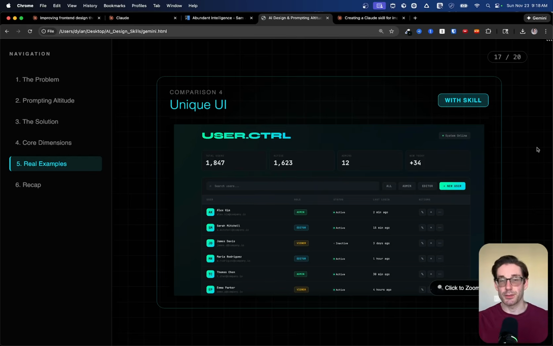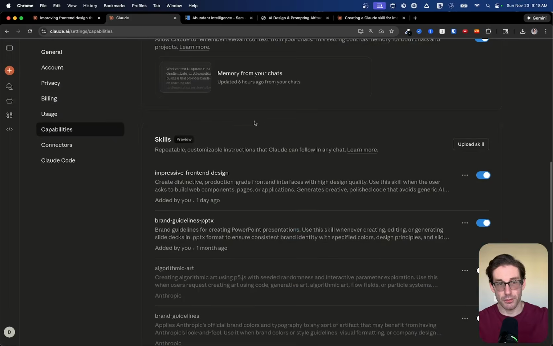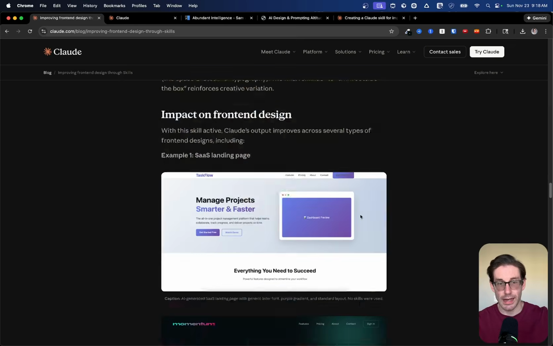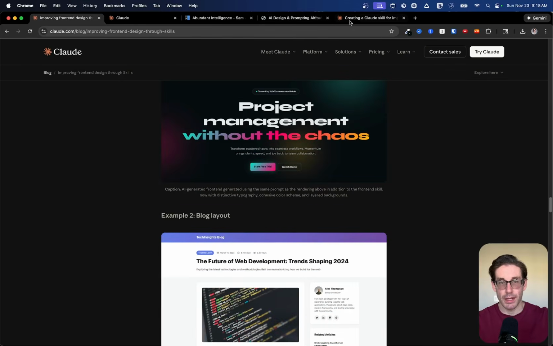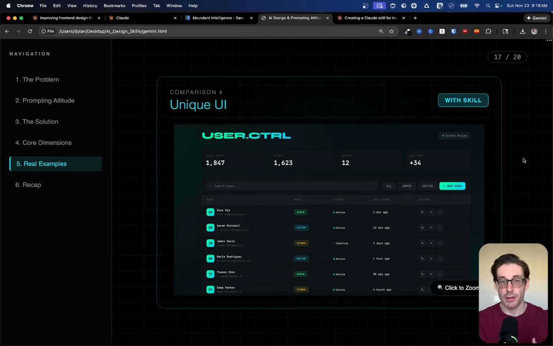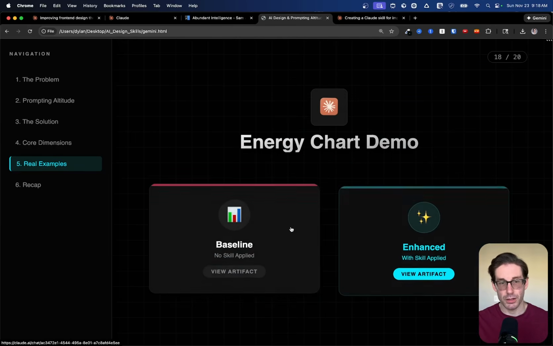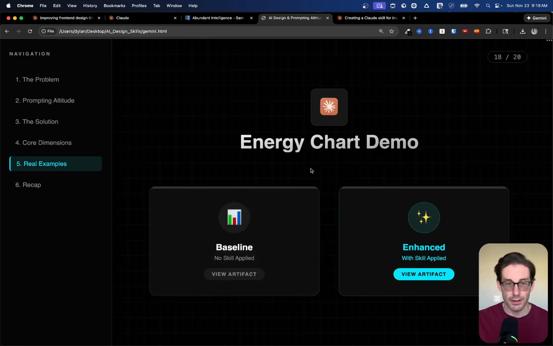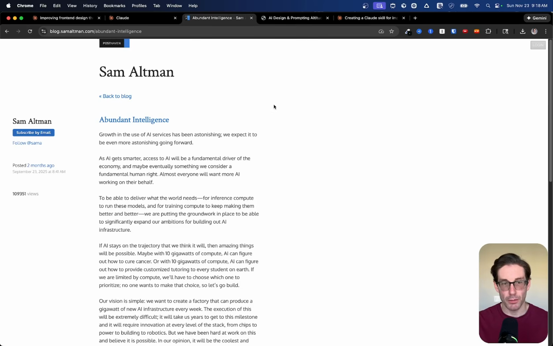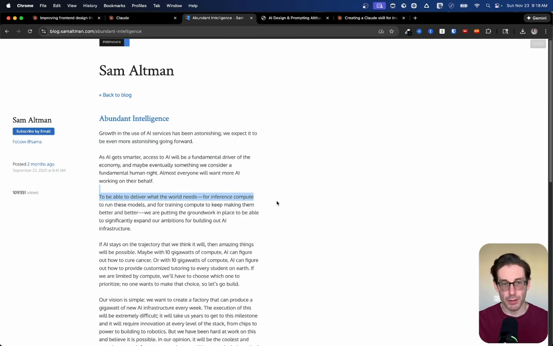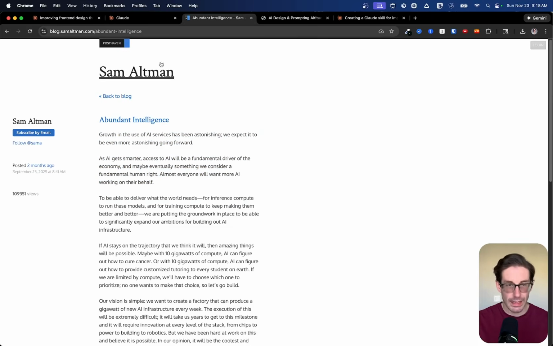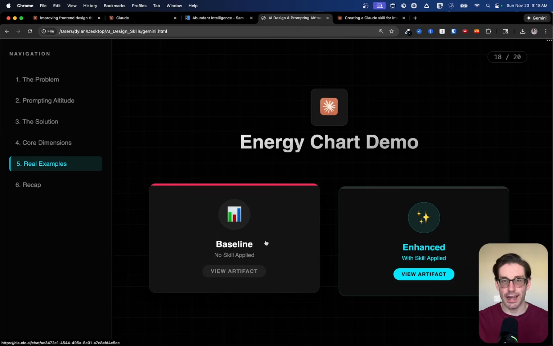So those are just some screenshots I wanted to share that are from the actual blog that I showed you. So the blog post here from Claude, it's over here, has some of these screenshots included. But now I'm going to show you this being done via my own Claude instance with the skill I created. So that's the example I want to show here. Now, the example I had here, the base input was a prompt from Sam Altman. So I had this prompt, and this is basically a blog post that he wrote. I gave that blog post to the AI, and I said, hey, I want you to create a chart of energy being used or created over time based off of this blog.